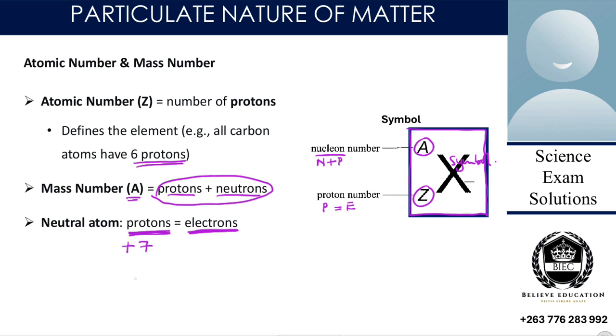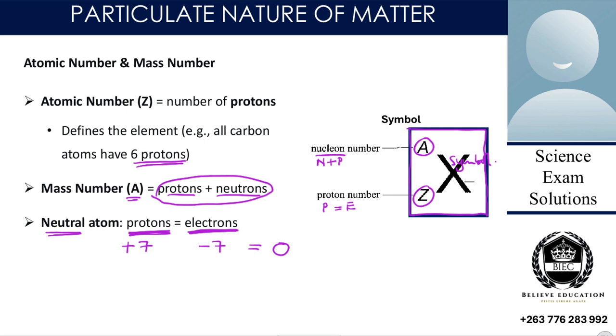So it gives us plus 7. And because the protons are positive, our electrons are 7 again. Our electrons are minus 7. So if we were to work this out mathematically, plus 7 minus 7, our answer is equal to 0. So that's when we get a neutral atom.